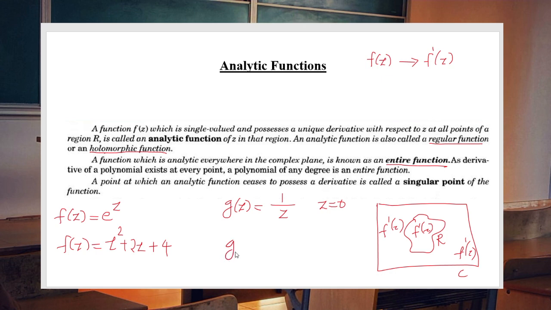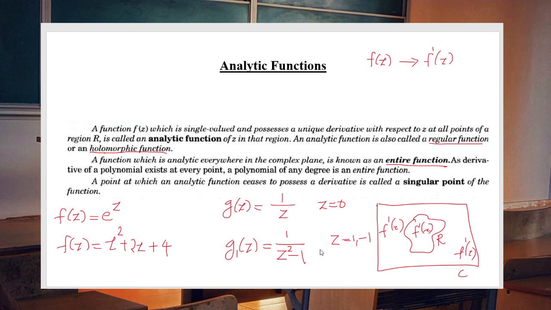Another example, if we consider g1 of z equal to 1 by z square minus 1, again we have a complex function. If we put z equal to 1 or minus 1, this function does not have a derivative at this point. So these 2 points, 1 and minus 1, are singular points for the function. So that's the definition part of analytic function, entire function, singular point.